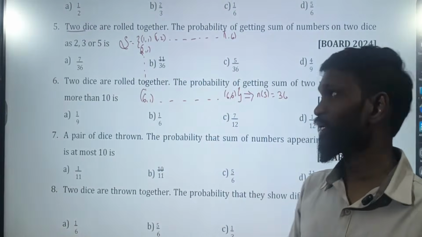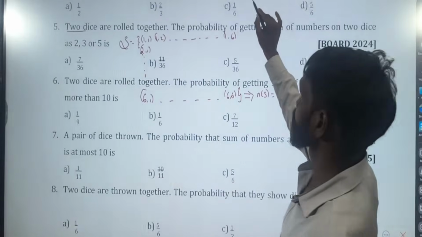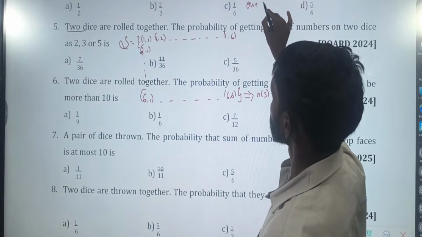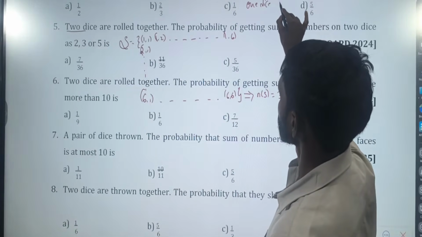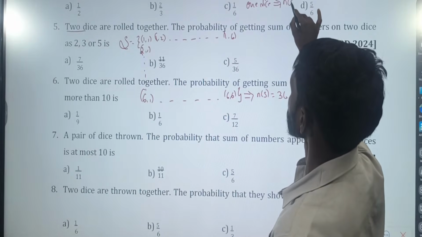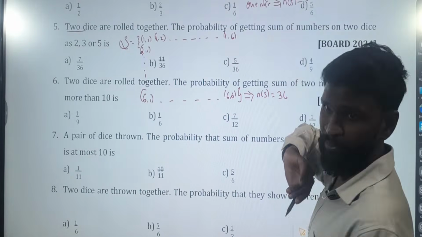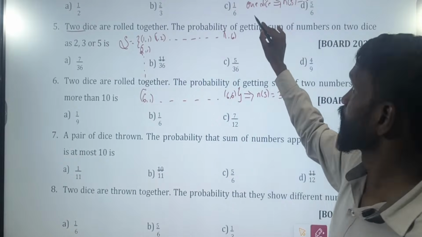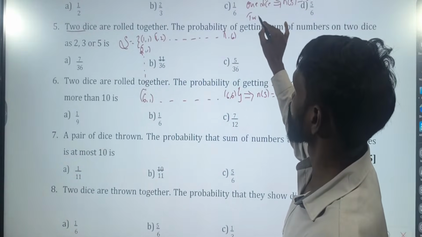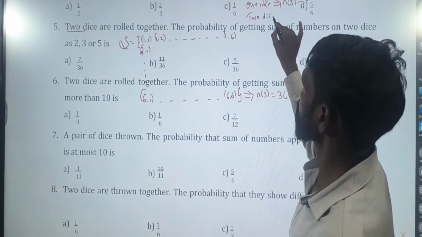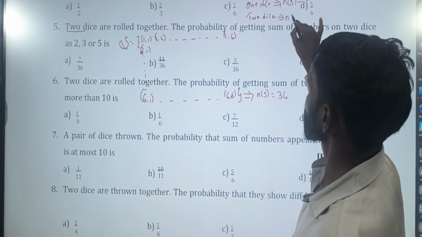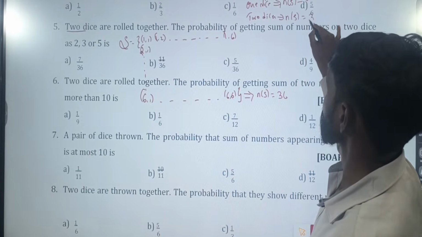Now, suppose you throw 1 dice. How many dice? 1 dice. What are the possible outcomes? 6. You are doing 2 dice now. How many dice? 2 dice. What are the possible outcomes? 36, not 12.